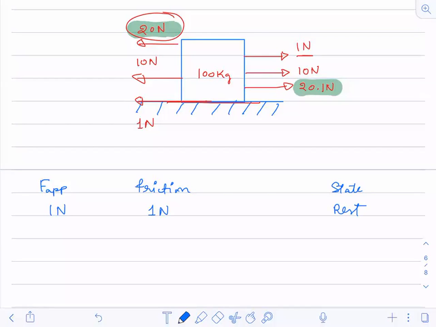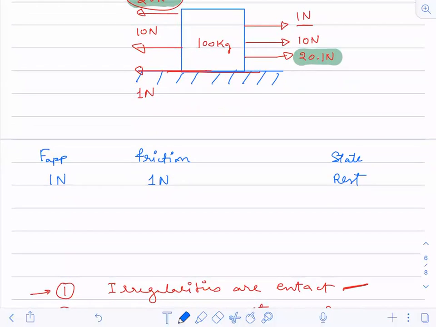Okay. When I applied the force of 20 Newton, the friction force would have become what? When the force applied is 20 Newton, the friction force would have become what? 20 Newton. Very good. Now the body would be moving or it would be at rest? Yes, it would be at rest.